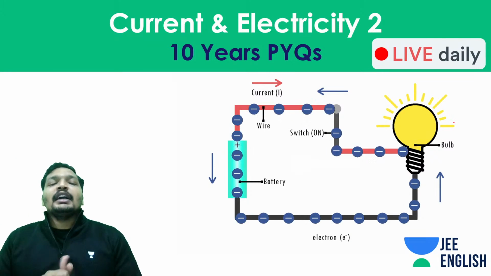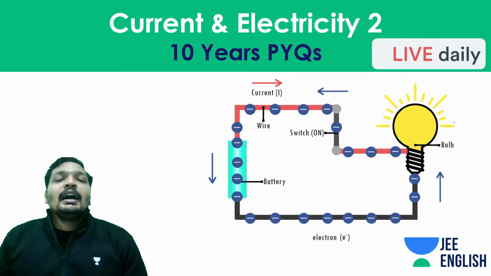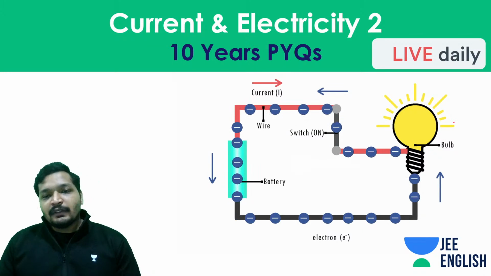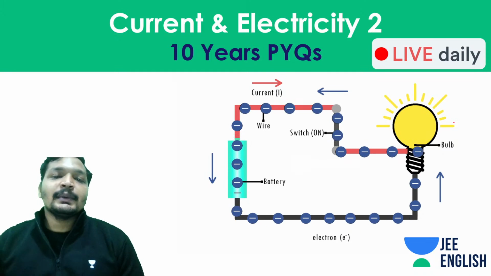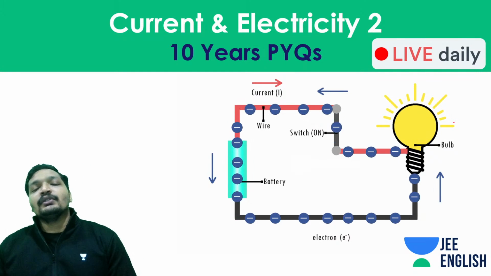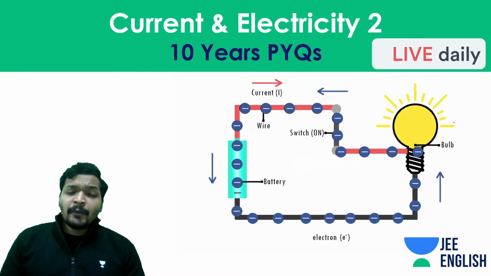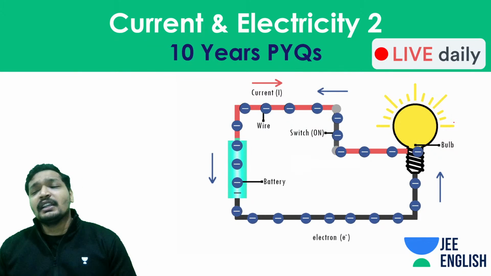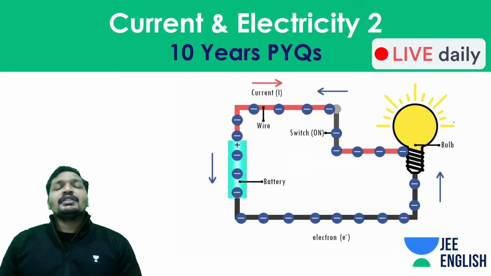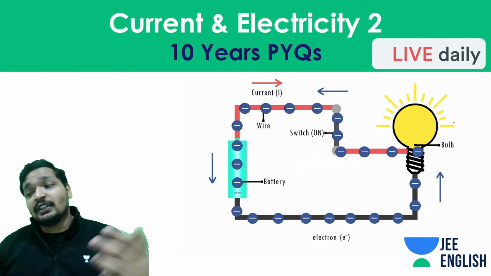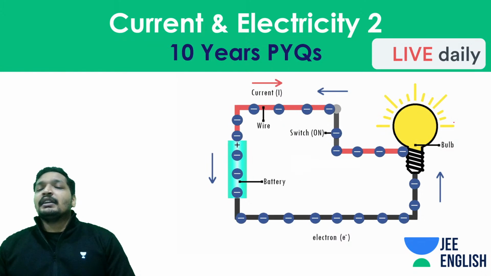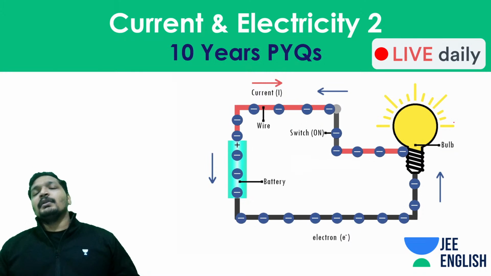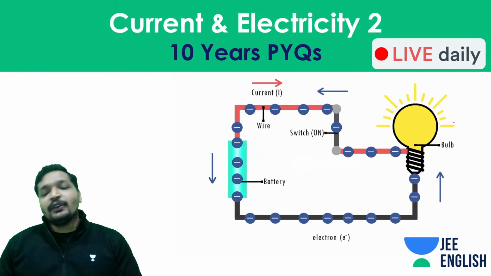And as you know, we are going to discuss not just concepts. We'll of course be going through the important concepts based on your 10 years previous year questions, but we'll also be discussing interesting tricks around these problems whenever and wherever possible. Current electricity is not such a complicated topic, and it is a very easy topic from which you typically get 3 questions every year in your JEE Mains and JEE Advanced. Okay, JEE Mains actually. This is going to be a very interesting and important session today because we are going to discuss different kinds of problems, and it's definitely going to be very interesting.